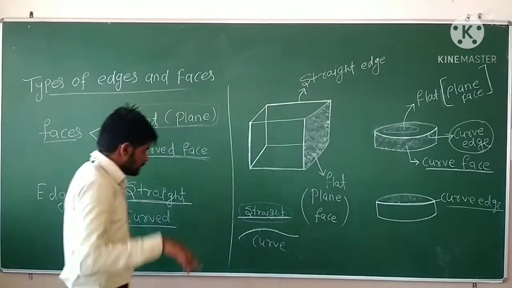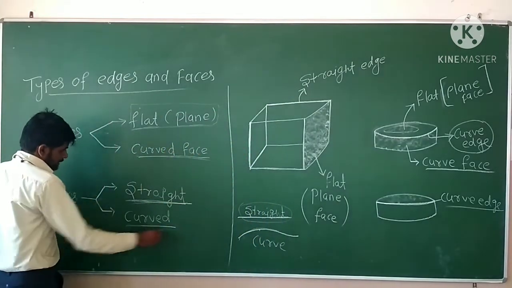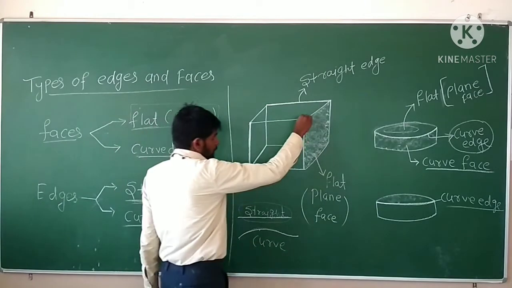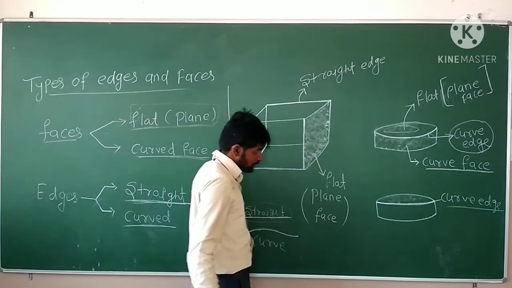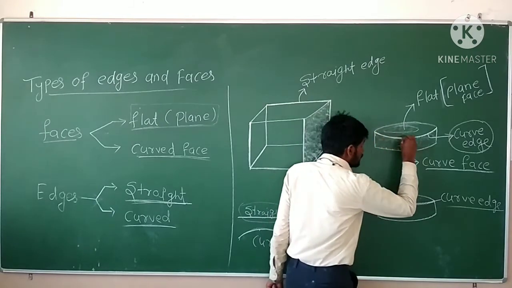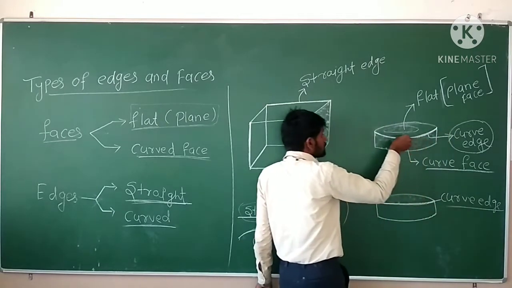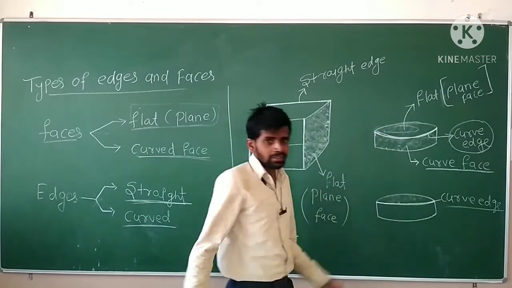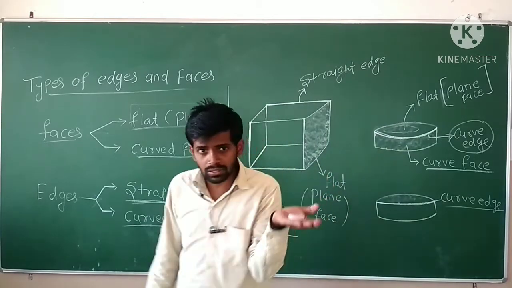Similarly, there are two types of edges. First is the straight edge and the second is curve edge. तो आपका ये वाला जो edge है, that is a straight edge. But it is straight? No. It is a curve edge. कैसा edge है ये? Curve edge है. ठीक है? Just like a striker, it is a curve edge.